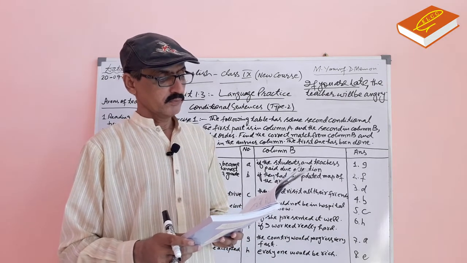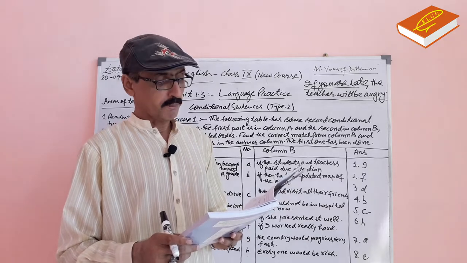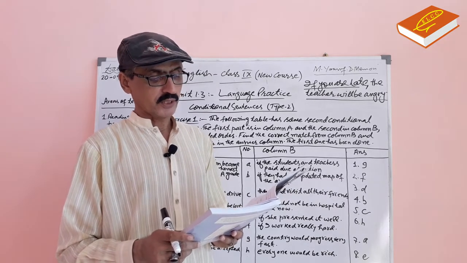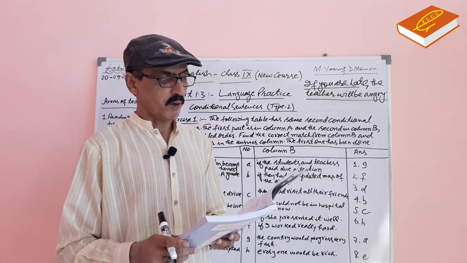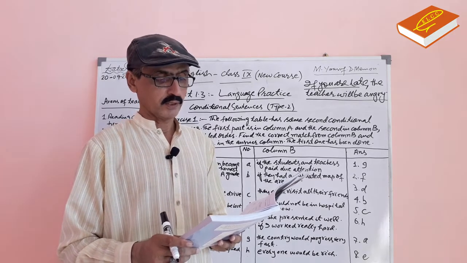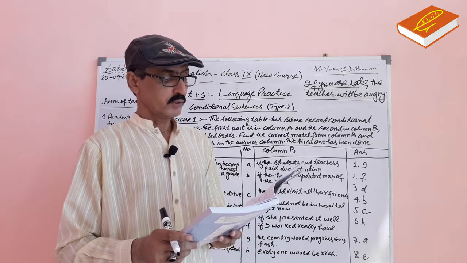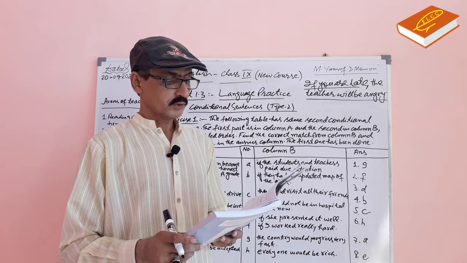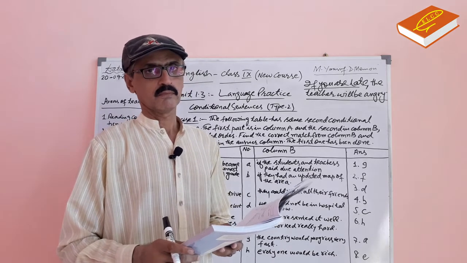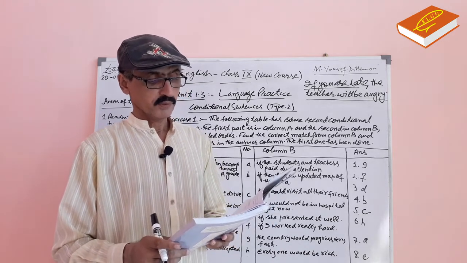Work in pairs and orally complete the following second conditional sentences by using the correct form of the verb given in brackets. You may use other verbs, but make sure that you use the correct form.